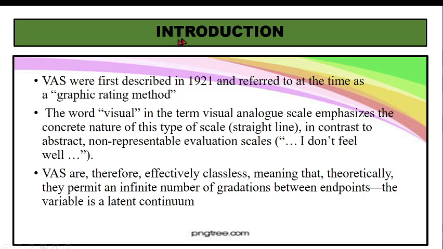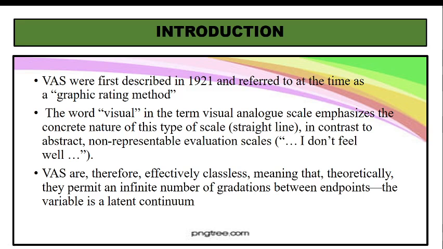But if you have a visual straight line, a type of scale which is in a straight line, and this straight line can be vertical or it can be horizontal. Usually it is horizontal. This straight line will help the person to point out to what degree he doesn't feel well. Is it no symptom at all, or is it mild, is it moderate, or is it severe? Did you understand? I don't feel well is a vague sentence. From this we cannot find out how unwell someone is.